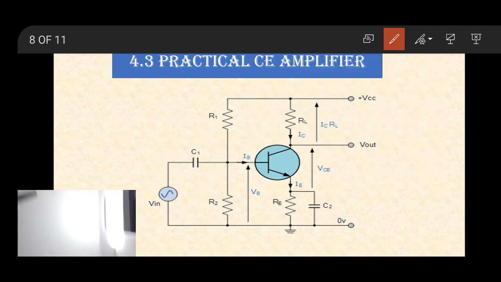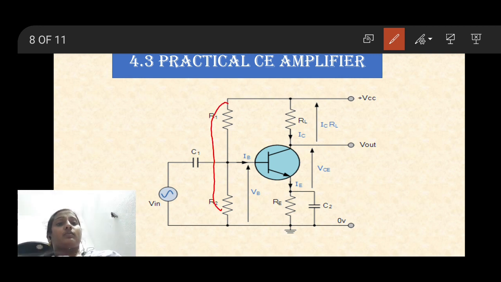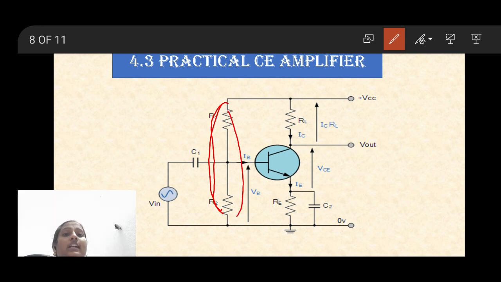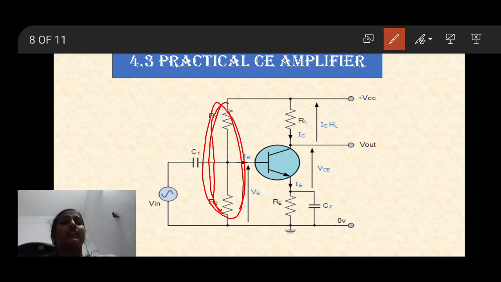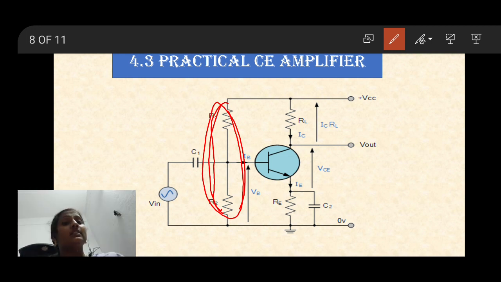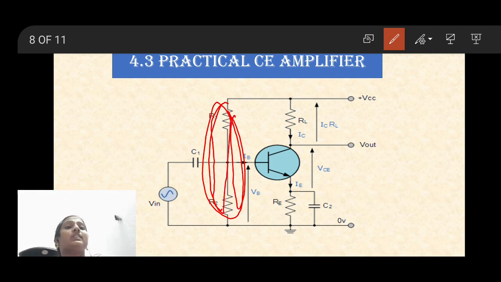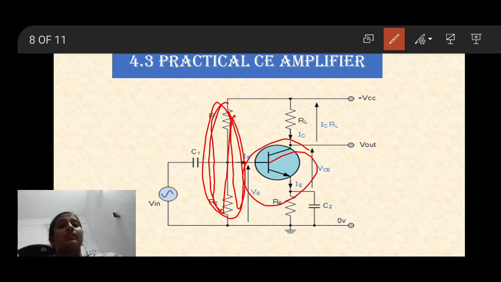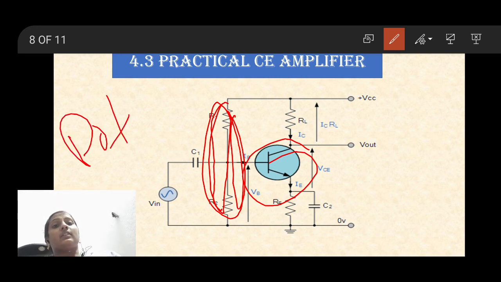Coming to the next elements, R1 and R2. Here R1 and R2 are considered a potential divider network. What is the need of this potential divider? As already explained, R1 and R2 provide biasing for our transistor. R1 and R2 simply provide potential divider biasing for our transistor.